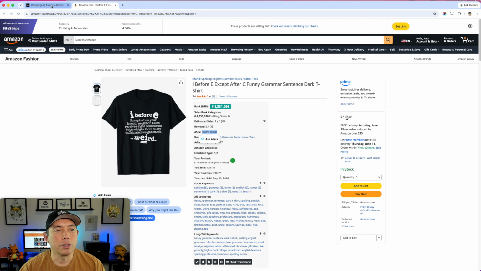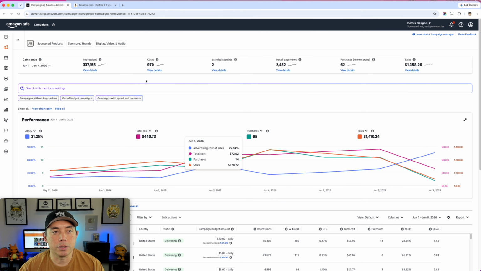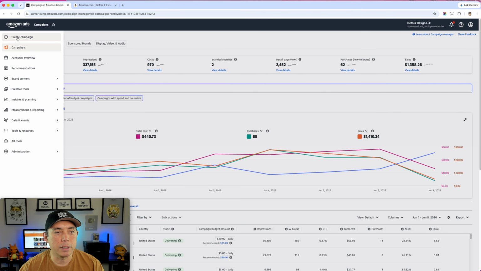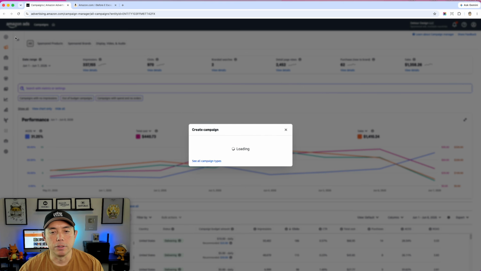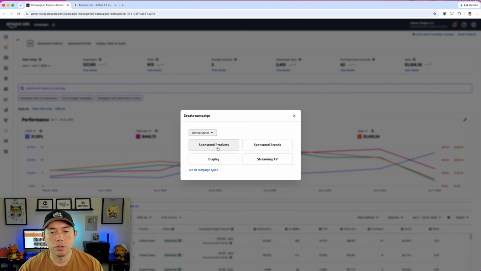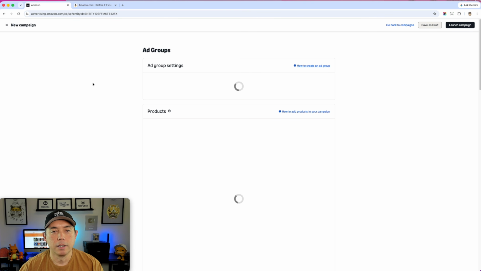So let's go to a campaign here, or go into ads, and let's make a campaign. You can see right here, if you scroll over to the left, you can hit create campaign. Let's do that. We're going to do sponsored products. So I'm going to just click on here, and in United States, and it's going to start. So this is the very basic. There's lots of different ways, as you saw there. There's 4 different ones that you can do. I'm going to show you how to create an auto campaign for this product, auto sponsored campaign.